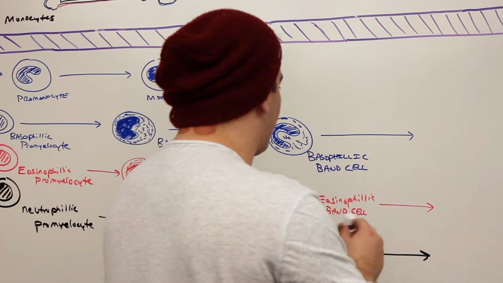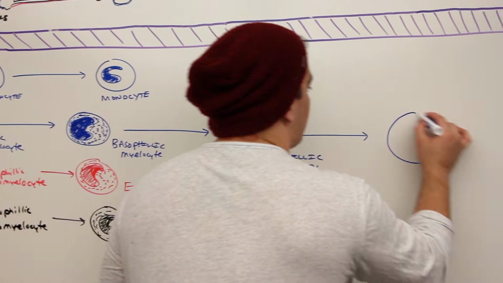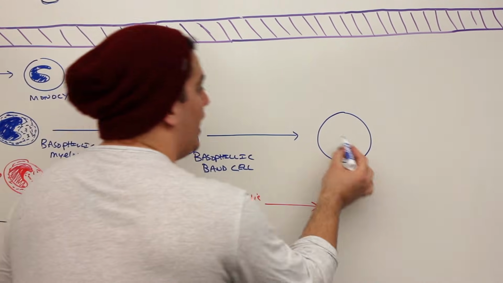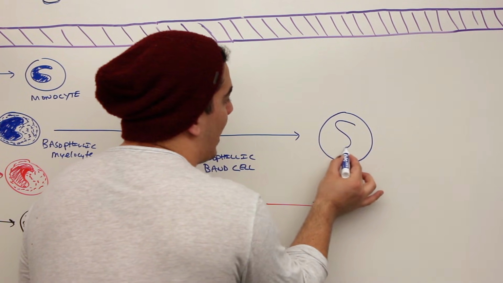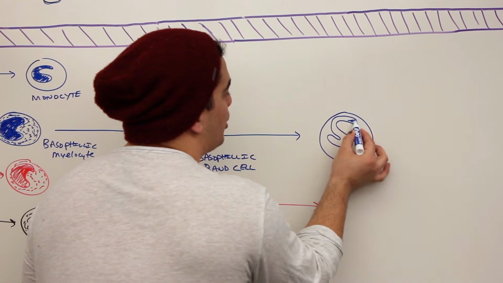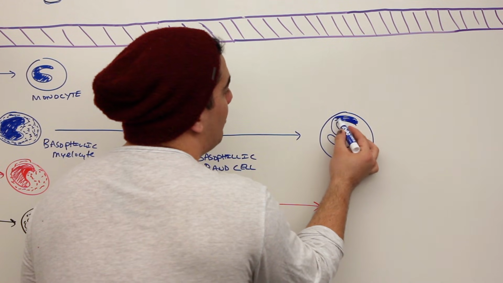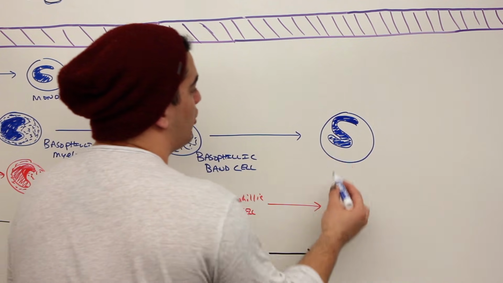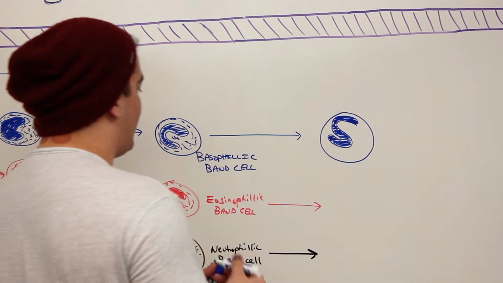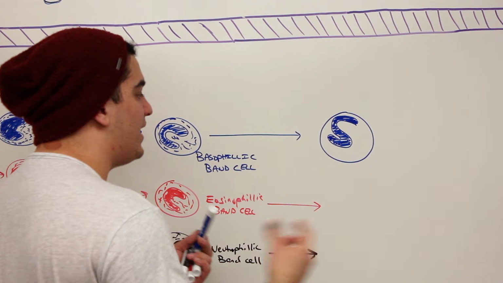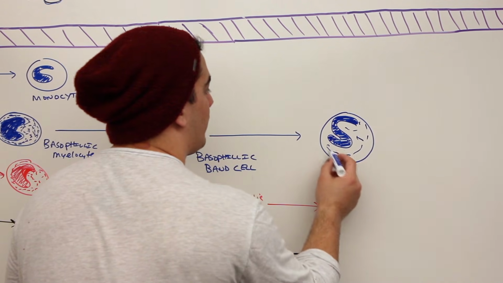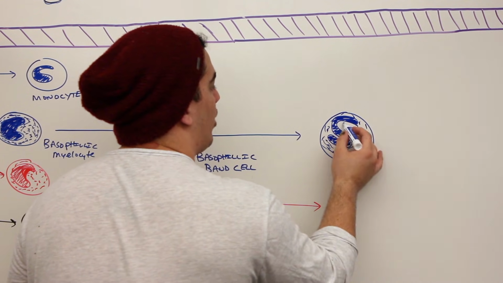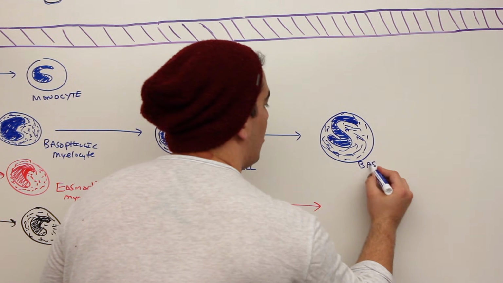So what happens with the basophil? The basophil, whenever its nucleus segments and constricts completely to get rid of that U-shape, it can keep the U-shape, but some of it can actually form an S-shaped nucleus. So it can have a nice U-shaped nucleus still, or it can form an S-shaped nucleus. So again, that's the difference between this one. It's segmented now. That differs the band cell from this next cell, which is now a basophil. So a basophil is just going to have a segmented nucleus, which can either remain U-shaped or it can take on an S-shape. So this is a basophil.